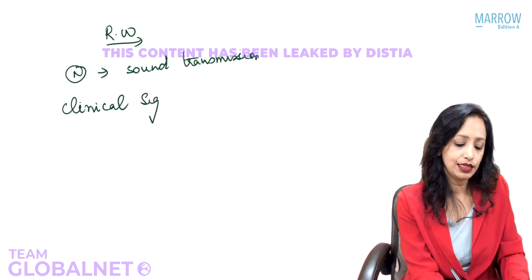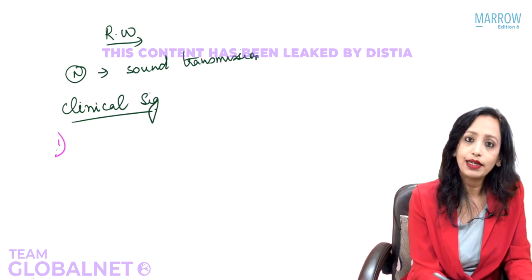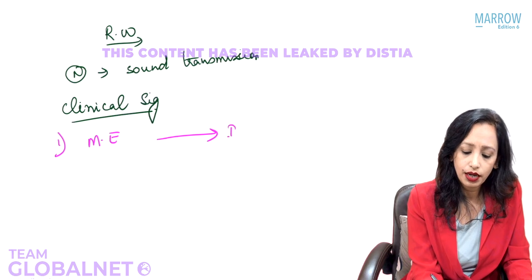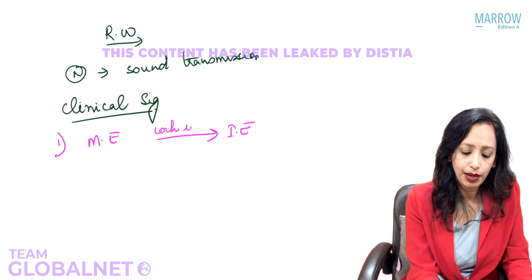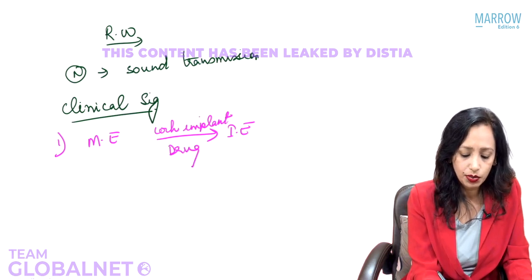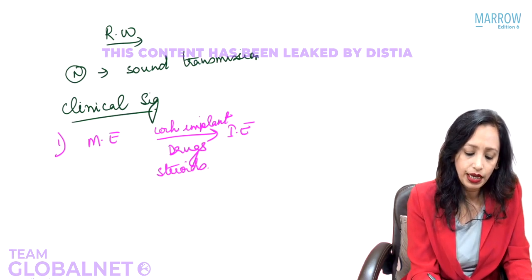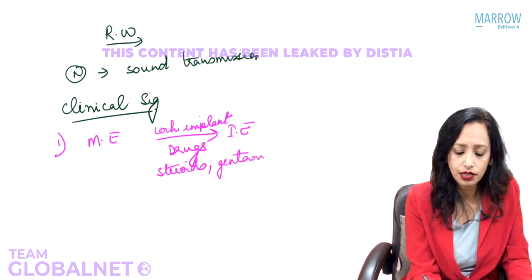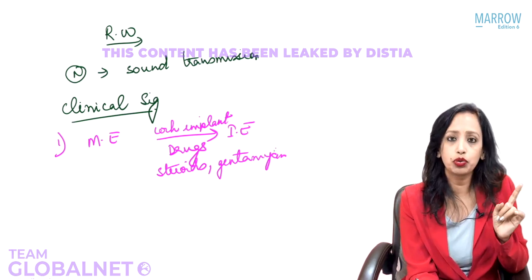What is the clinical significance of the round window? Yes, the first is that anything that we want to introduce from the middle ear into the inner ear. What are these structures? Yes, this can be cochlear implant electrodes, or they can be drugs. Which drugs do we know of? Yes, they can be steroids. They can be gentamicin. Why gentamicin is passed, we'll see later on. So now we know that if we are passing anything from the middle ear into the inner ear, we have to choose the round window.